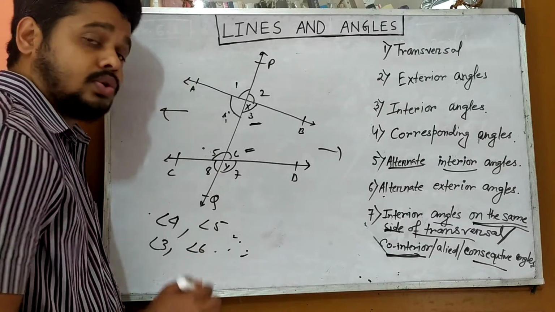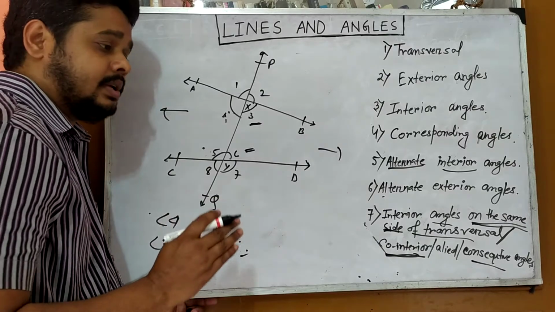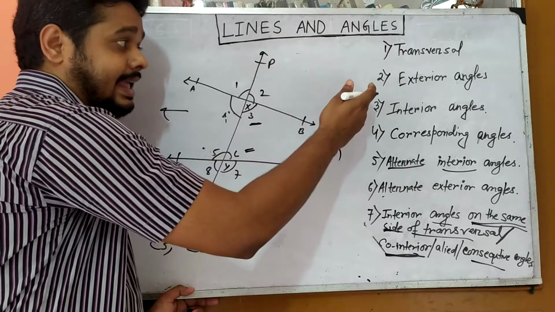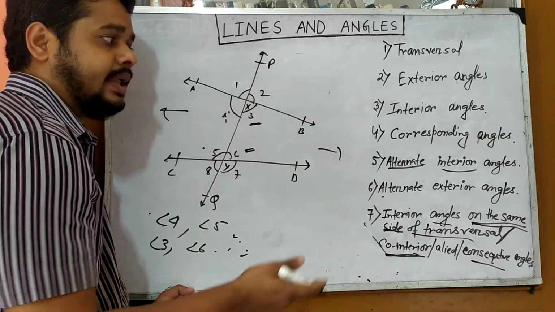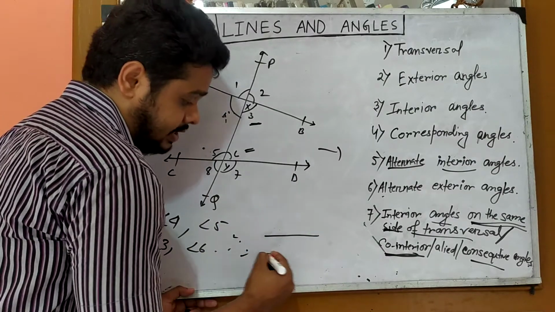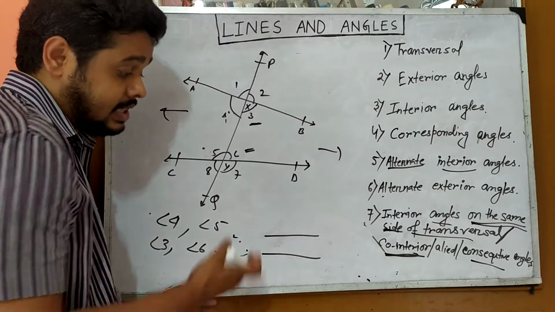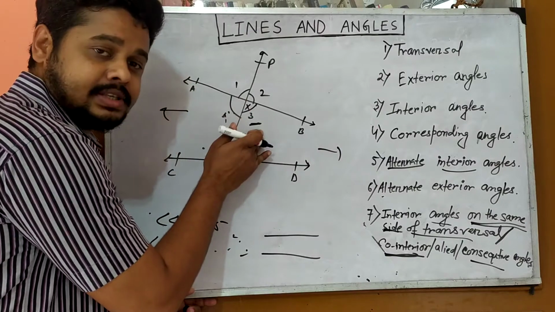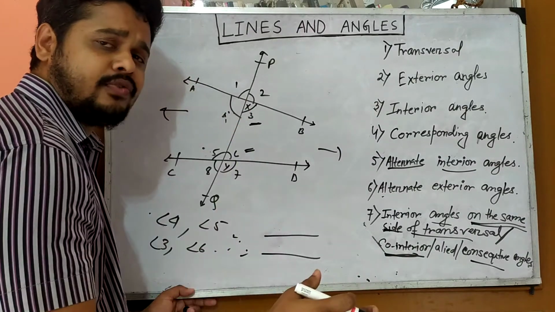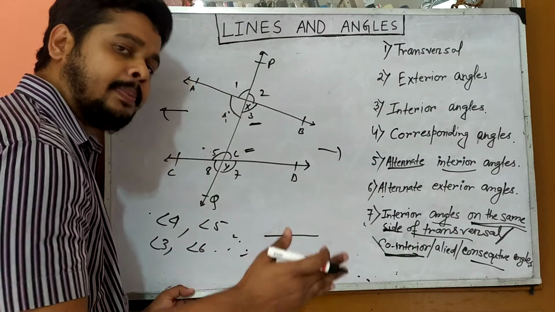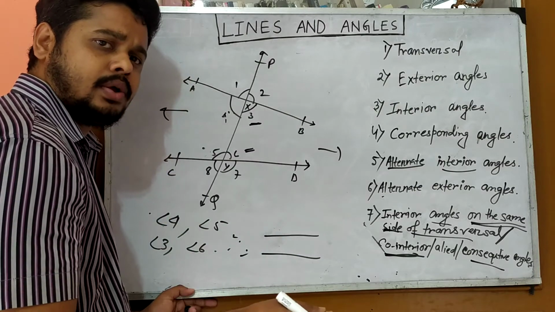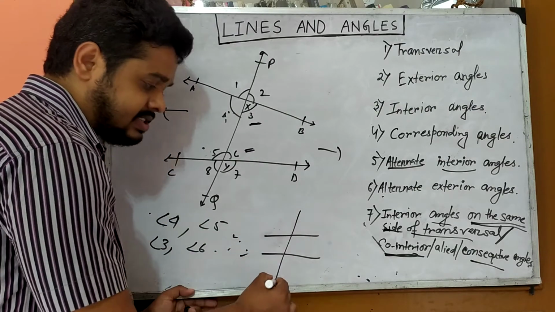Okay, co-interior angle means interior as well as on the same side of the transversal. And besides that, don't think that interior angle, corresponding angle, exterior angles always mean these two lines will be parallel to each other. That is a special case. These two lines may be in any form. They may be parallel, they may not be parallel. And this is the transversal.